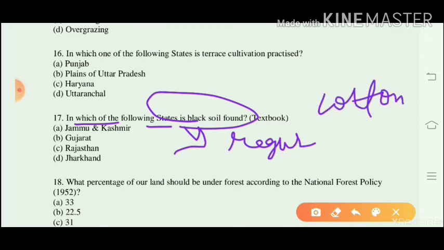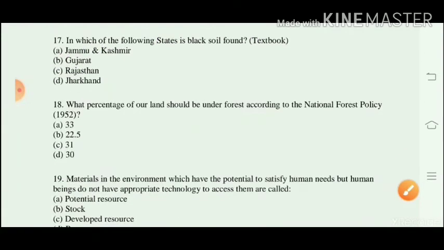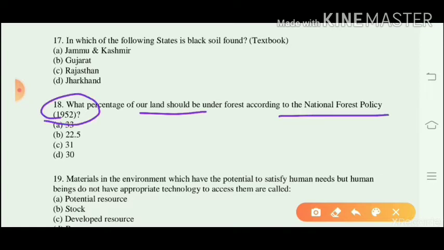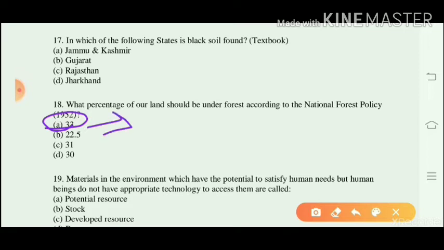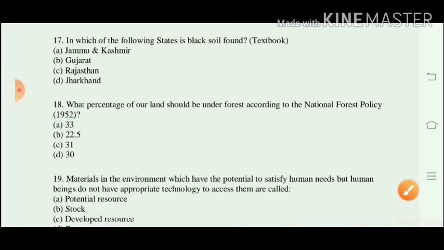It is found in the states of Gujarat, Maharashtra and Madhya Pradesh.